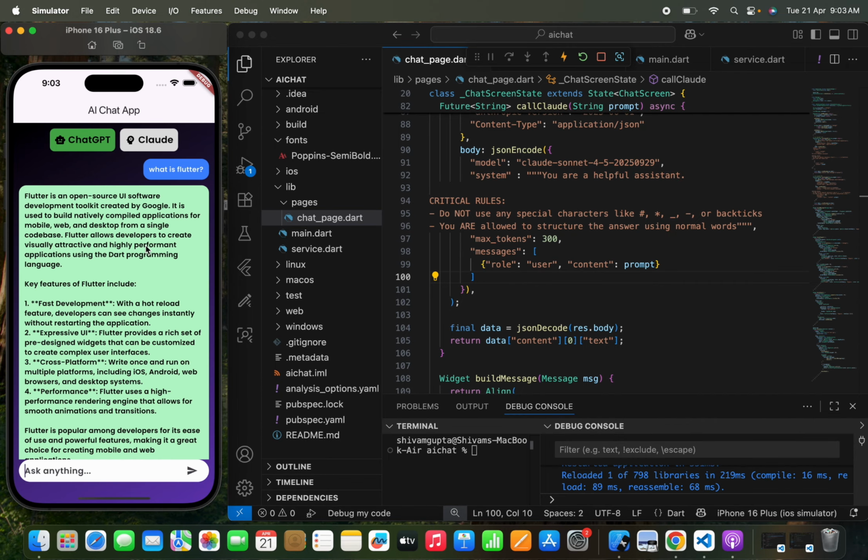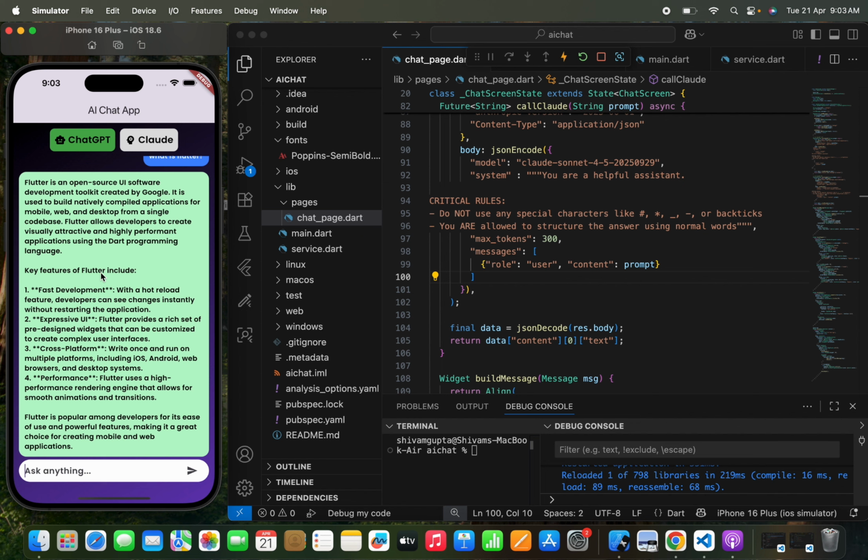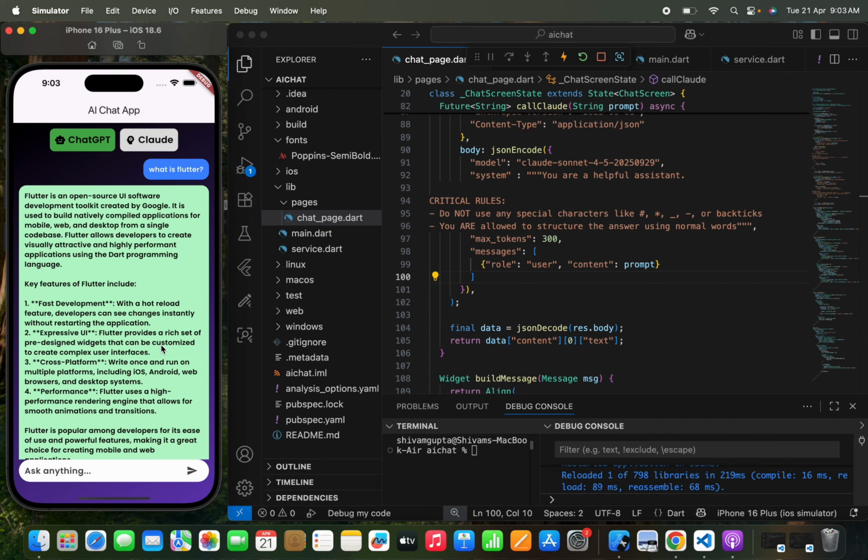And you can see that we get a quick response from ChatGPT that Flutter is an open source UI software development toolkit created by Google. It is used to build natively compiled applications, and you can see that it has shared some key features like fast development, expressive UI, cross platform performance. You can see that I have just passed the question what is Flutter and ChatGPT gave us a very good response.